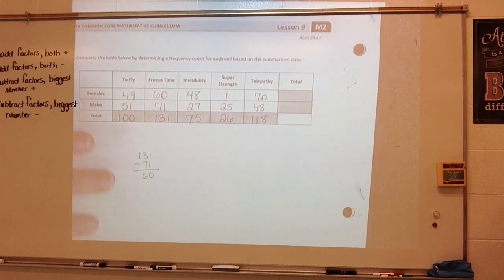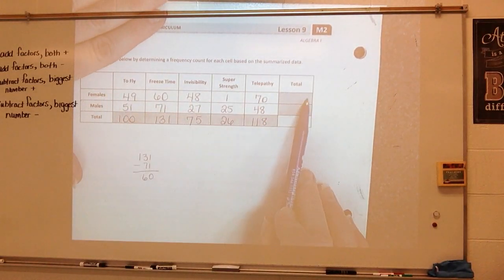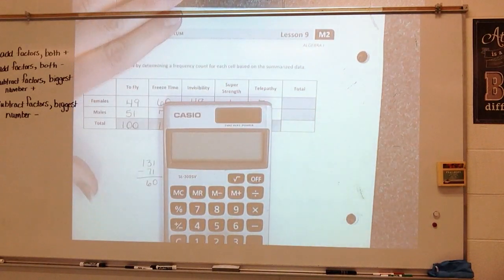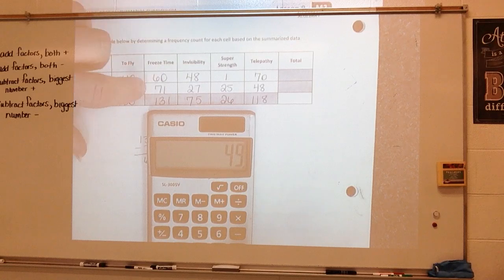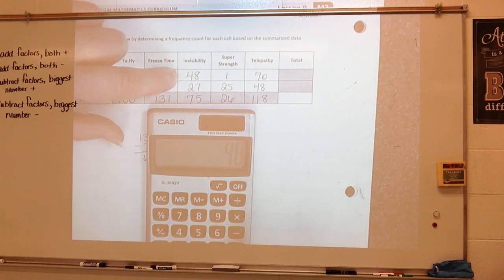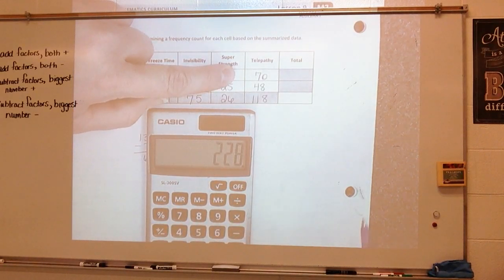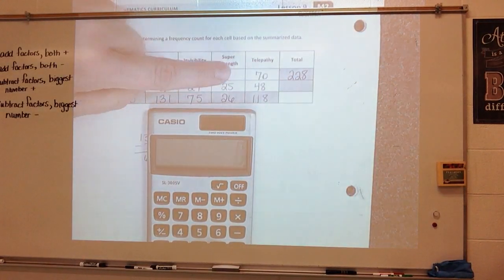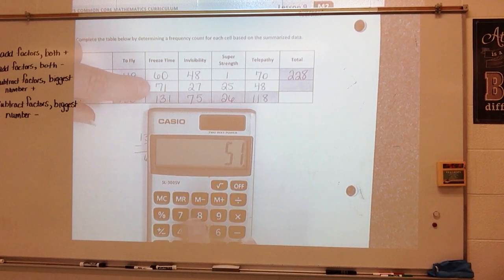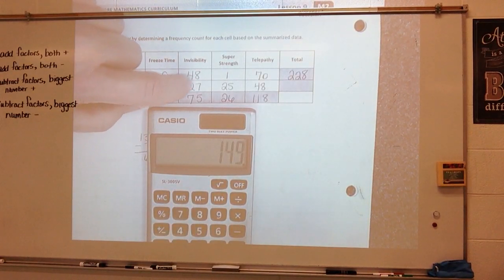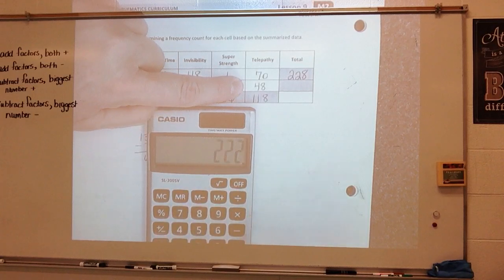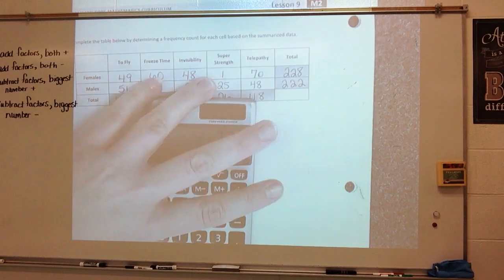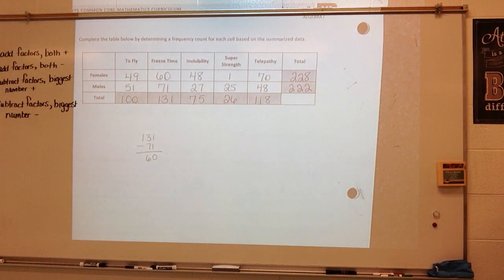Alright. Now we need to add these numbers together. So we can do this really quickly. So 49 plus 60 plus 48 plus 1 plus 70 should give us a total of 228 females that were surveyed. 51 plus 71 plus 27 plus 25 plus 48 gives us 222 males that were surveyed.